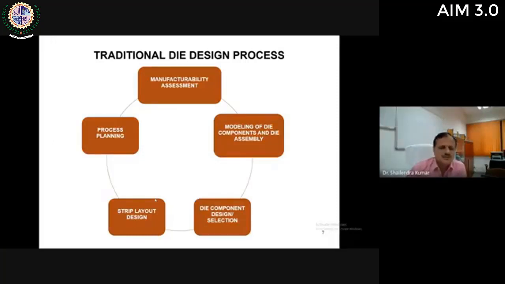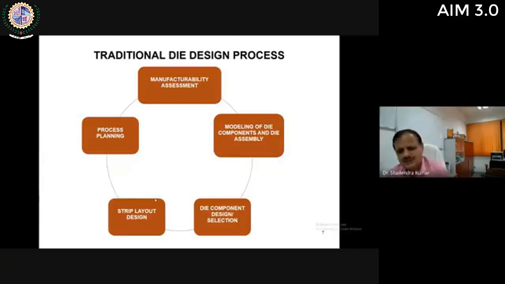So for that, the die designer has to combine some sheet metal operations in case of progressive die, and decide which sheet metal operations will be performed at which station, how many stations will be required in case of progressive die, and then what will be the sequence of operations. And then finally, he has to prepare a drawing of the strip layout. This activity is done manually or by using some CAD software in the traditional die design process.